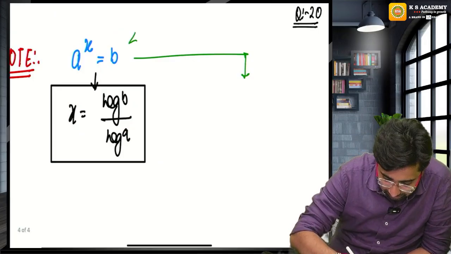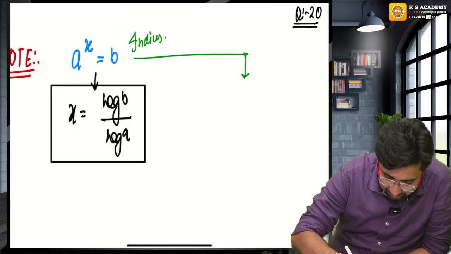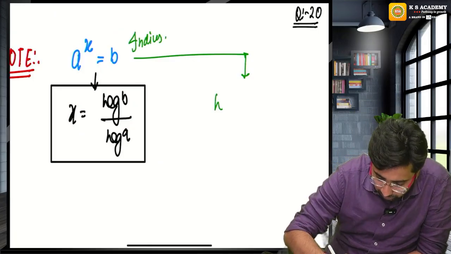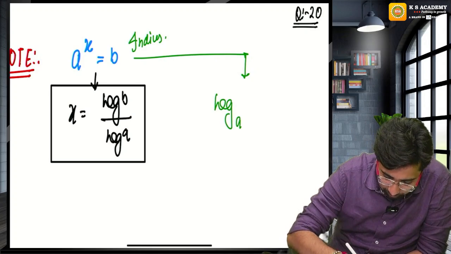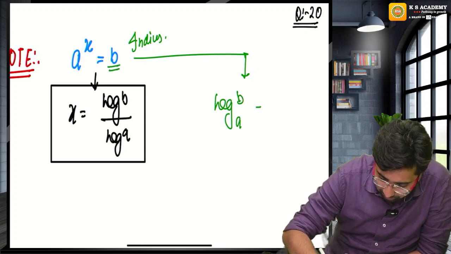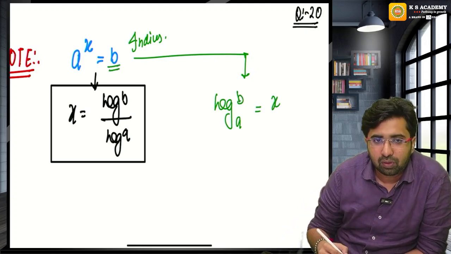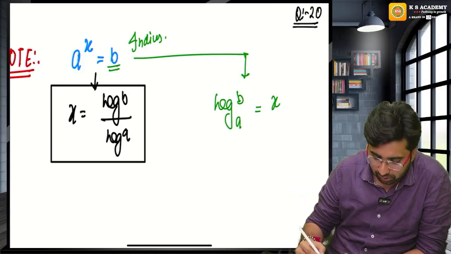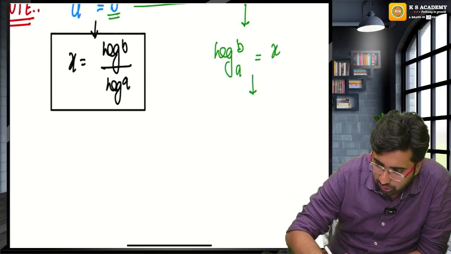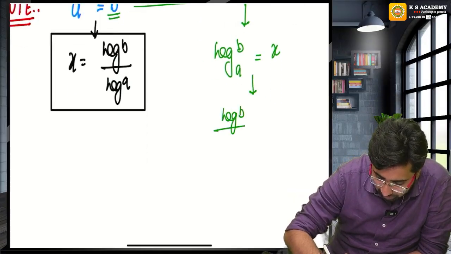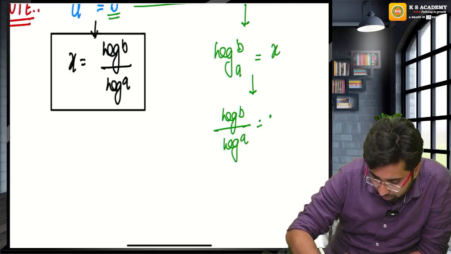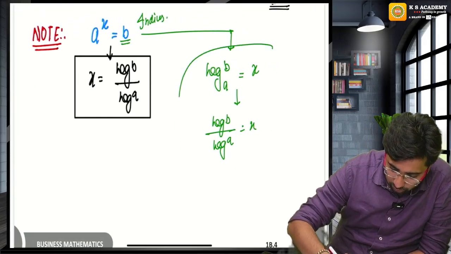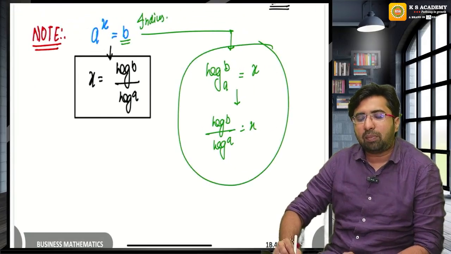Guys, this is indices. Let's convert it into log. The log base is written over here, the value is written over here, and x will be like this, and the power comes as the output. By applying the base changing theorem, you get log b divided by log a. But I don't want you to go through these 2 steps in the exam again and again.